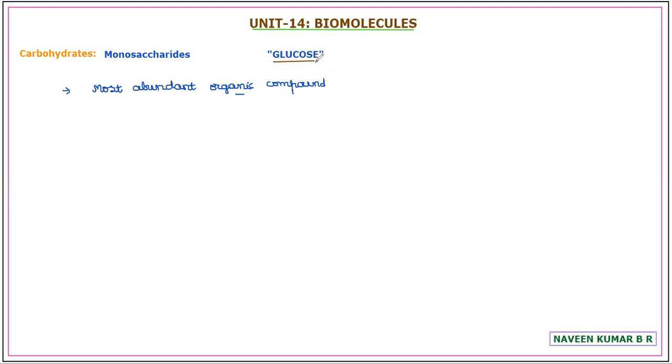The structural component of all the plant cells, that is the cell wall component cellulose, is again a polymer of glucose. Hence glucose in its monomeric form is building the major polysaccharides starch, glycogen, and cellulose. Hence, for the living system, it is the most abundant organic compound.